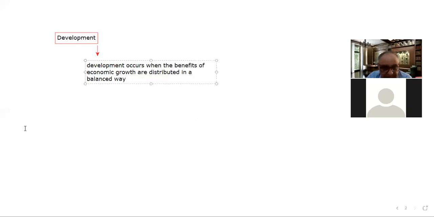Now the next question arises: how can we make the distribution happen in a balanced way? This is the second point. For the distribution to happen in a balanced way, there are two theories, two approaches. One approach is known as the trickle-down approach.